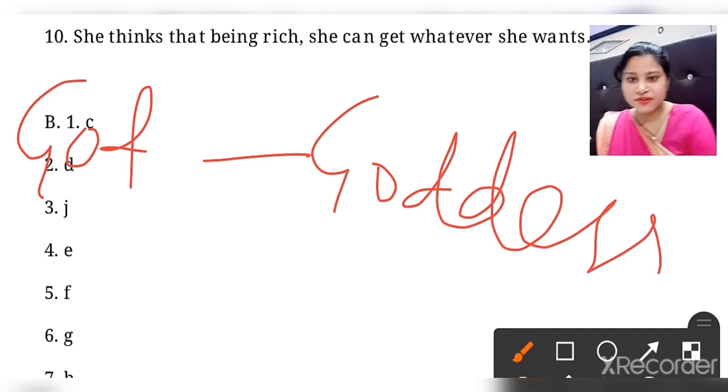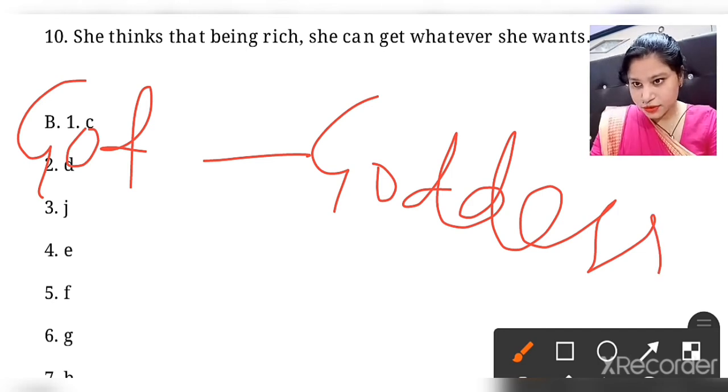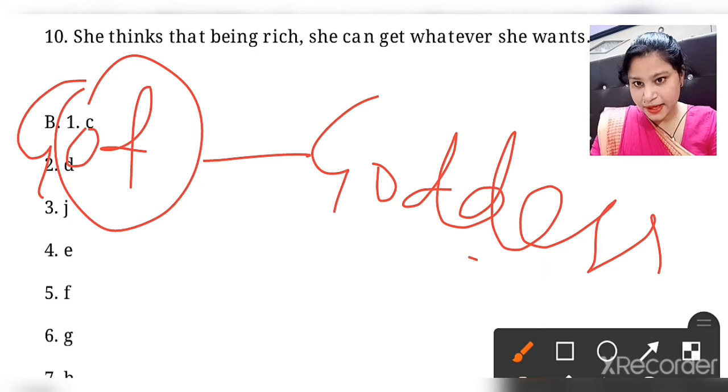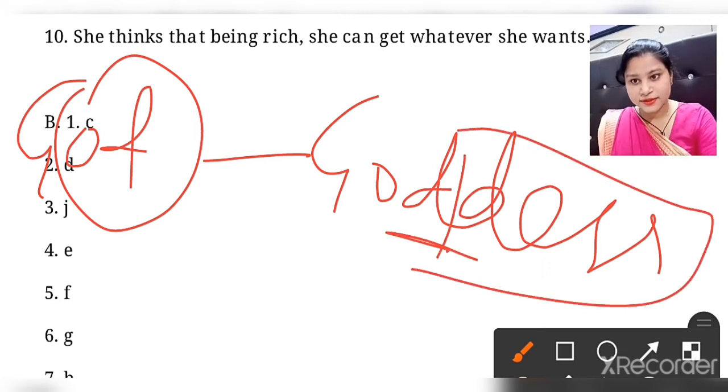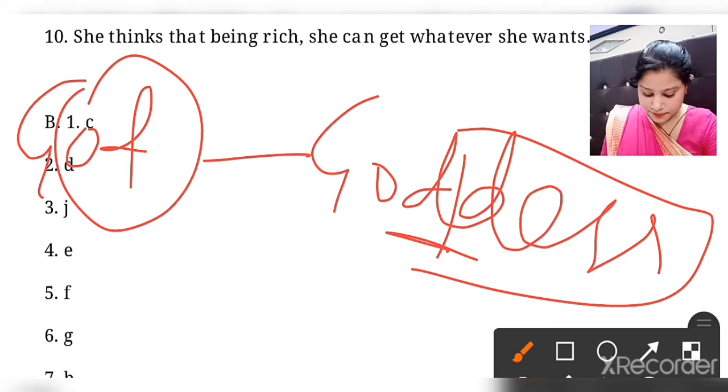What a slight change we had. See what consonant we add here. We just made a double d. So that becomes goddess. So that was the slight change we are talking about in this heading. So by slightly changing the form of the masculine noun and then adding the suffix ess.